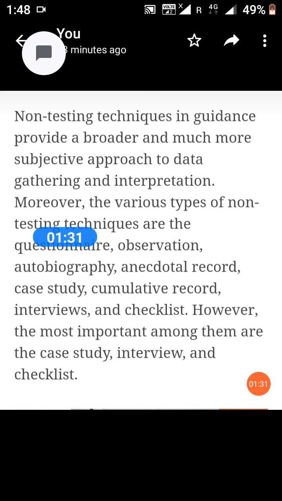Moreover, the various types of non-testing techniques are the questionnaires, observations, autobiography, incidental records, case study, cumulative records, interviews, and checklist, etc. However, the most important among them are the case study, interview, and checklists.